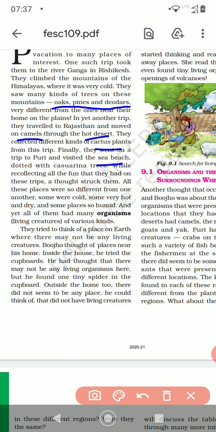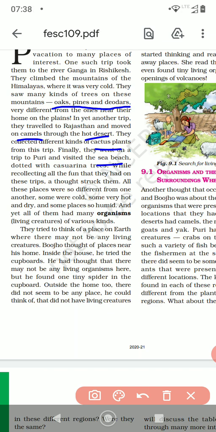While recollecting all the fun that they had on these trips, a thought struck them. All these places were so different from one another. Some were cold, some were very hot and dry, some places were humid. Humid means there is a lot of water around in that area. There is a water body, so there is moisture in the air and you always sweat in that place. That's humidity. Humidity means water in the air, moisture in the air.